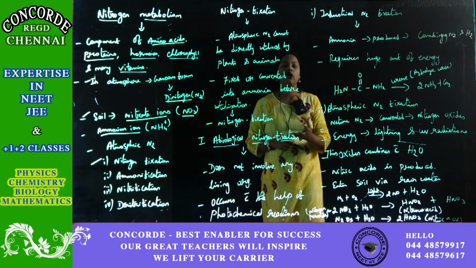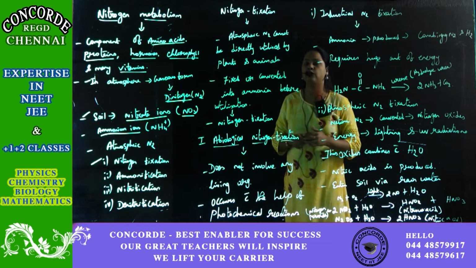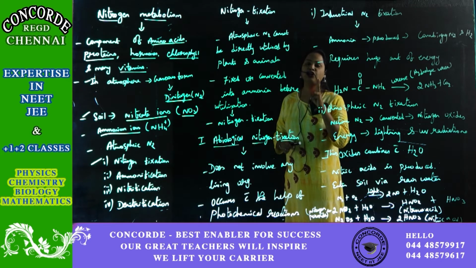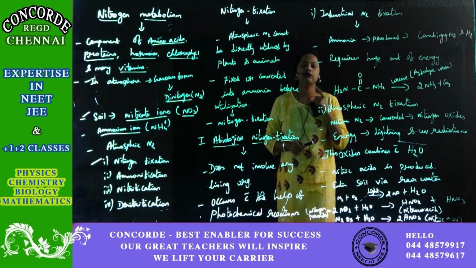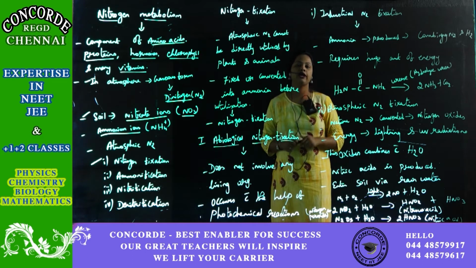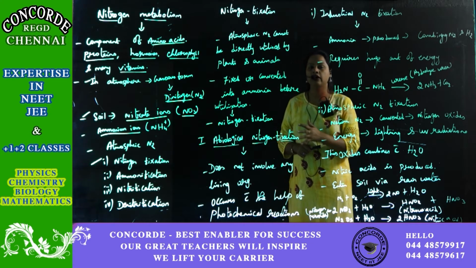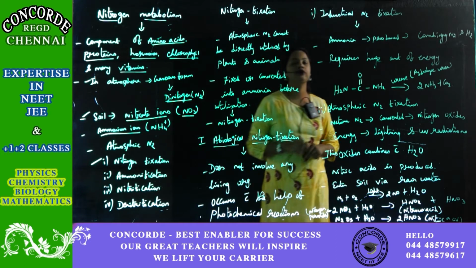That process we call nitrogen fixation. We have two types of nitrogen fixation: abiological nitrogen fixation and biological nitrogen fixation. Let us discuss first the abiological nitrogen fixation.